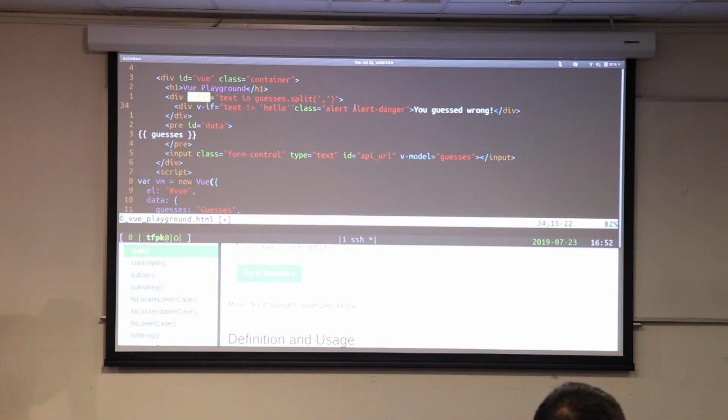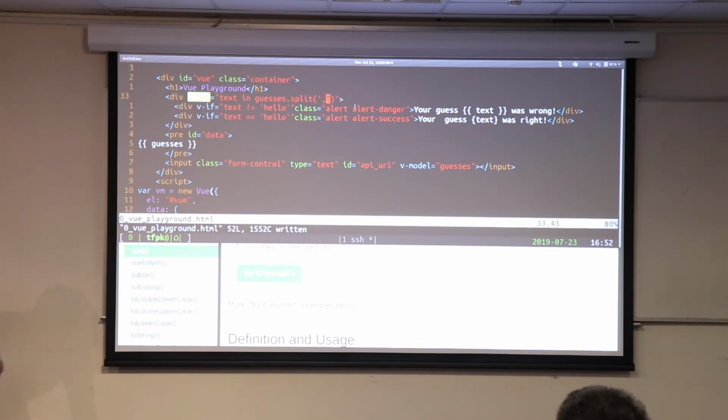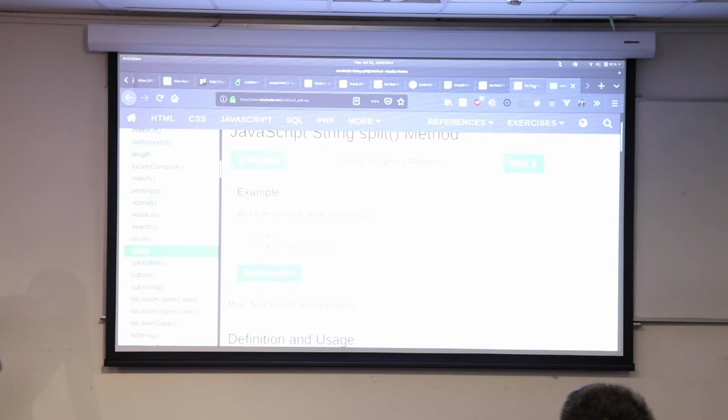So now we can put back in this and say equals your guess, and then we'll chuck it in, text is wrong, and then your guess text was right. And again, we'll change this back to success, and we'll go back into status space in there so it'll make it easier to split things up. Let's see what happens now.